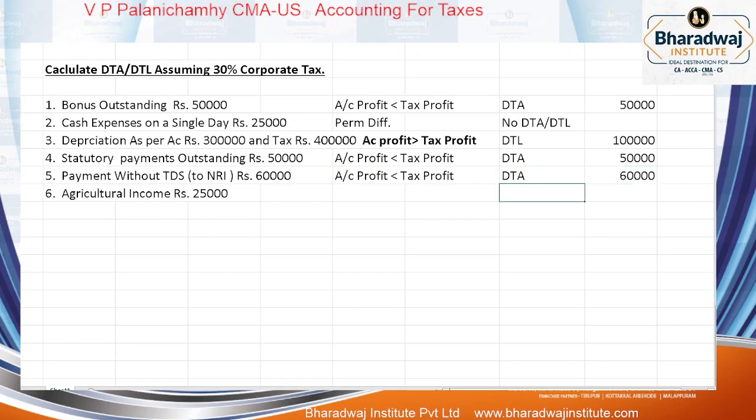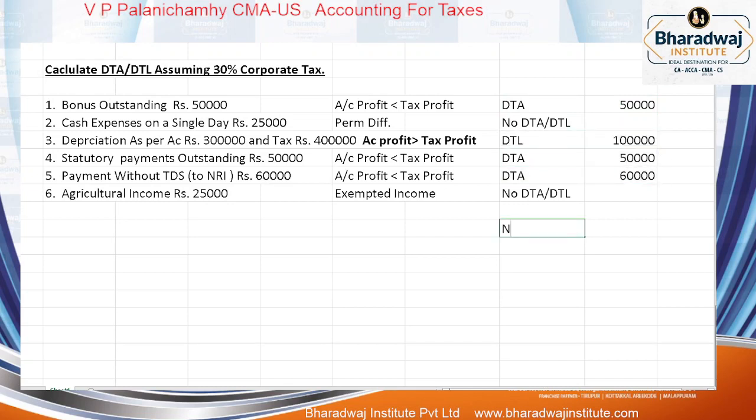60,000. Agricultural income is exempted income. Exempted income எவ்வளவு இருக்கும்? 25,000. No DTR DTL because it is permanent difference. But net பாத்தீங்கன்னா DTA 50,000, இங்க 50 plus 60, DTL 1 lakh இருக்கு.